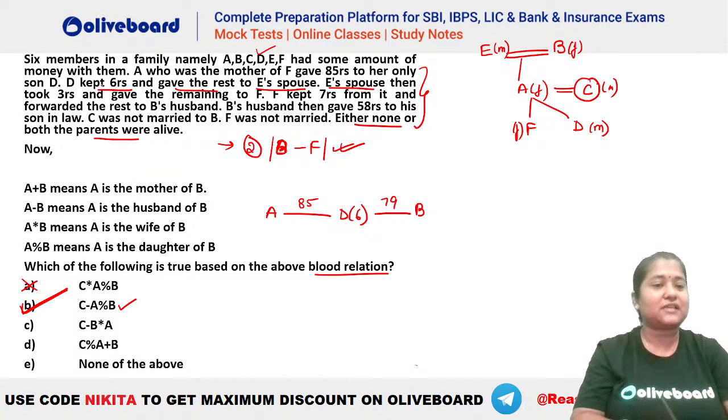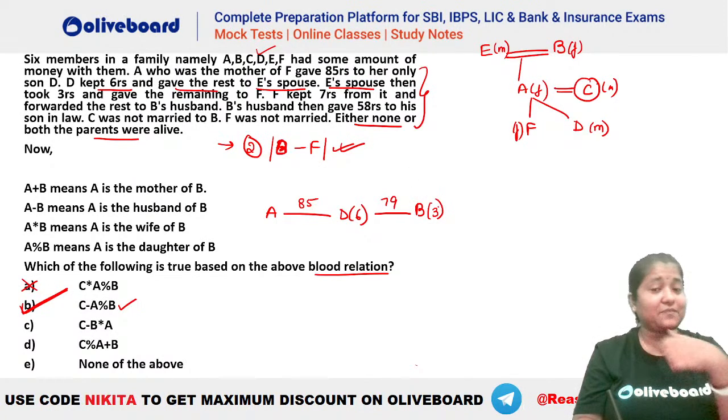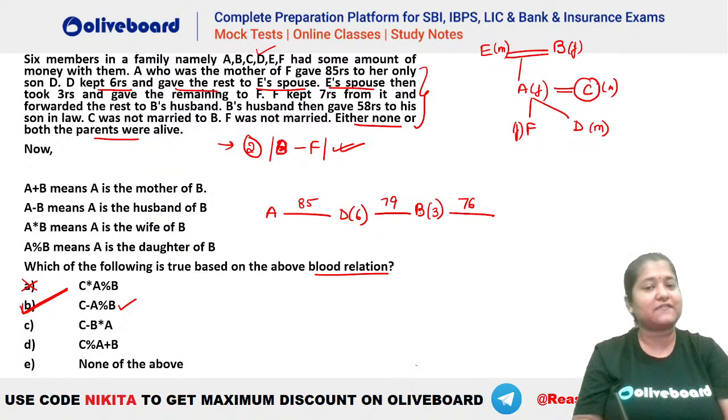Now E spouse then took 3 rupees. So she is keeping, he or she, whatever. So B is keeping 3 rupees here. That means has to pass how much? 76 rupees, because 79 minus 3 is 76. So she passes the remaining amount to F. That means F gets 76 rupees here.